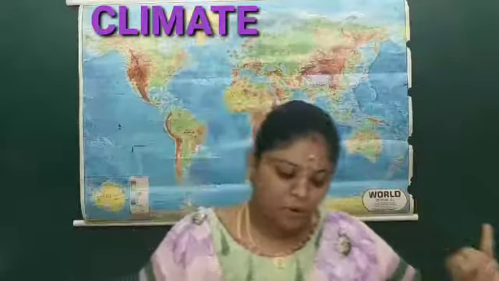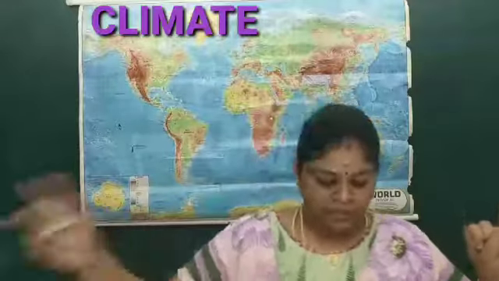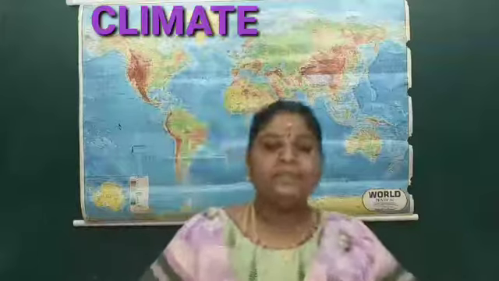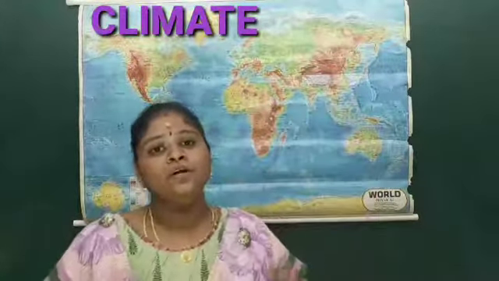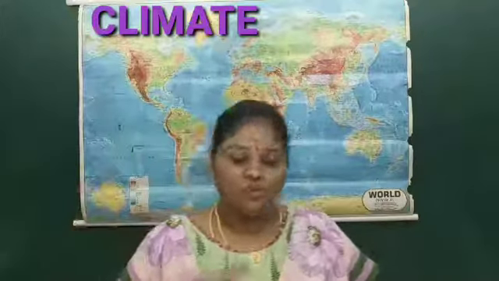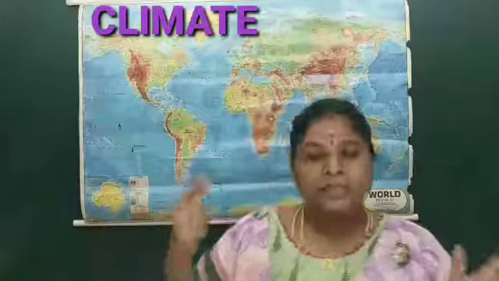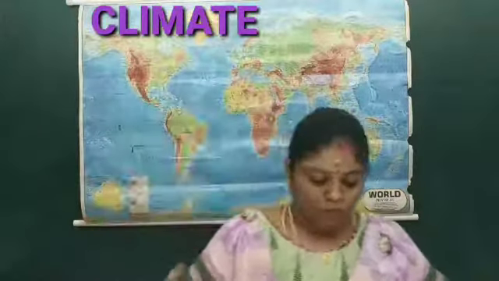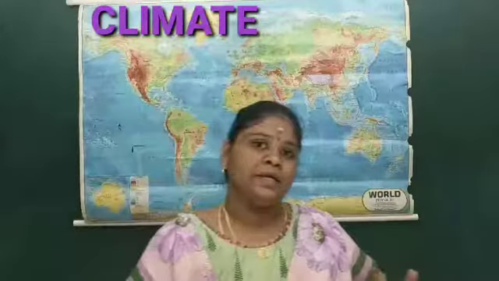The first thing is the differential heating and cooling of land and water. The second is the shift of the position of the intertropical convergence zone. The third is the high pressure area in the east of Madagascar. The fourth is the Tibetan plateau getting intensely heated.